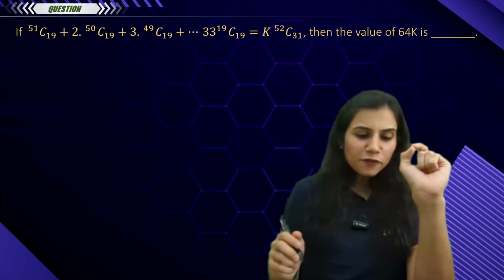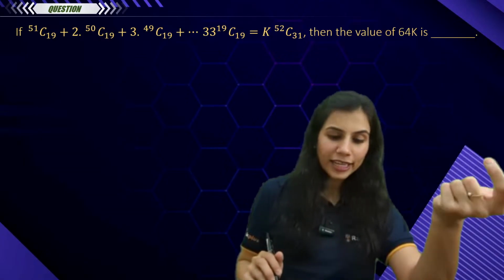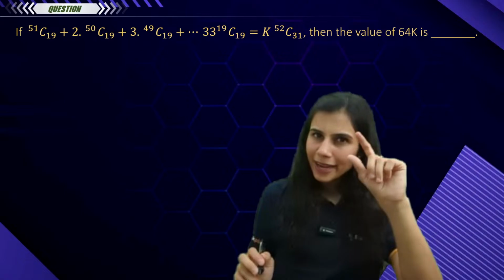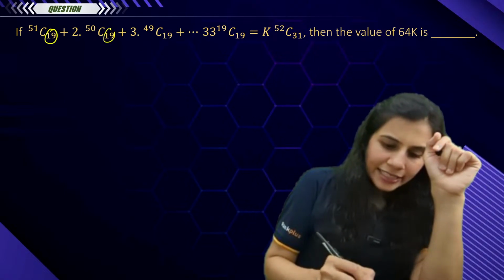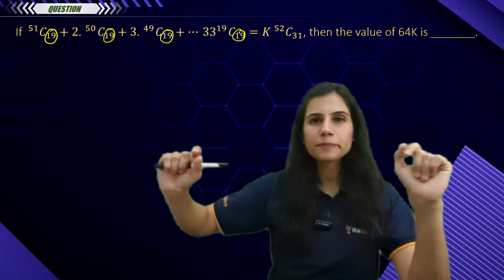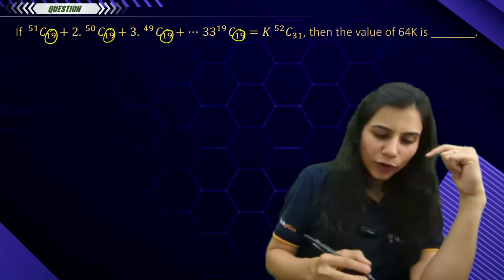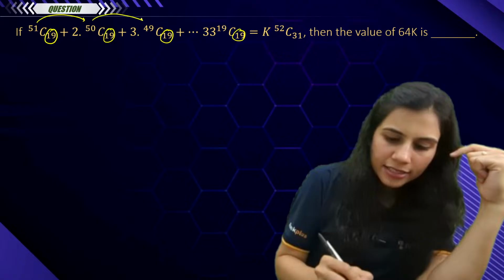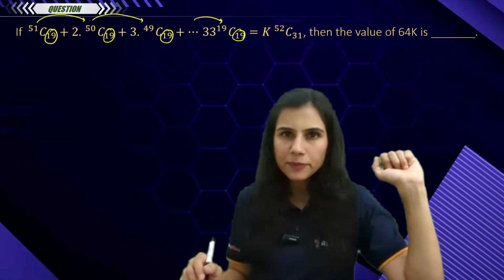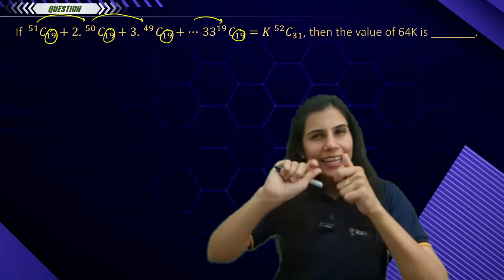Why? It's written 51C19 plus 2 times 50C19 plus 3 times 49C19 and so on. Now, one thing is sure, if you look at the binomial coefficients, 19, 19 and so on 19, the lower index is absolutely constant, the same throughout. But look at the upper index, 1 less and so on 1 less. Again, matching the format of type 1 series. But there is a catch. There is a slight twist here.